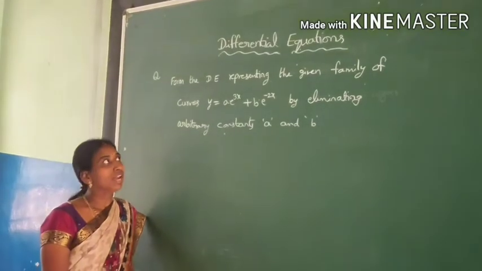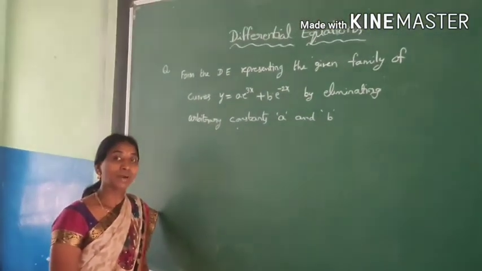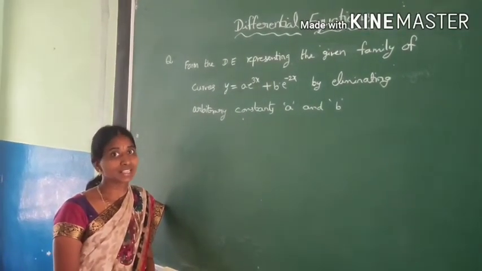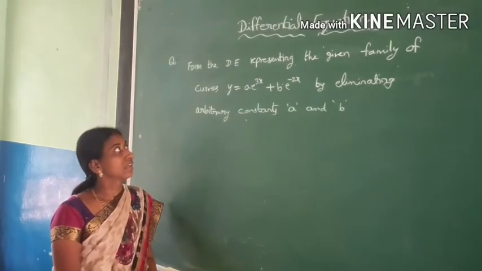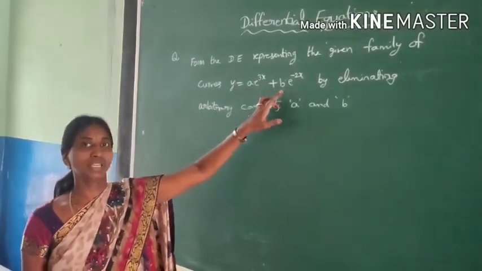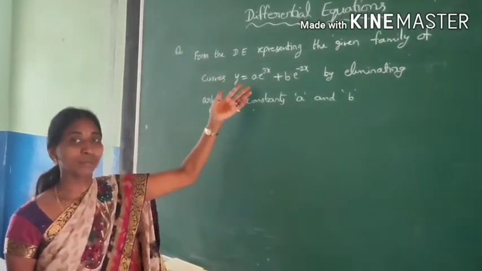Till now we have seen forming the differential equation in particular cases, that is family of circles, family of ellipses, like that. Now in the general case, if you take y is equal to a e power 3x plus b e power minus 2x, this is also a curve, a family of curves.